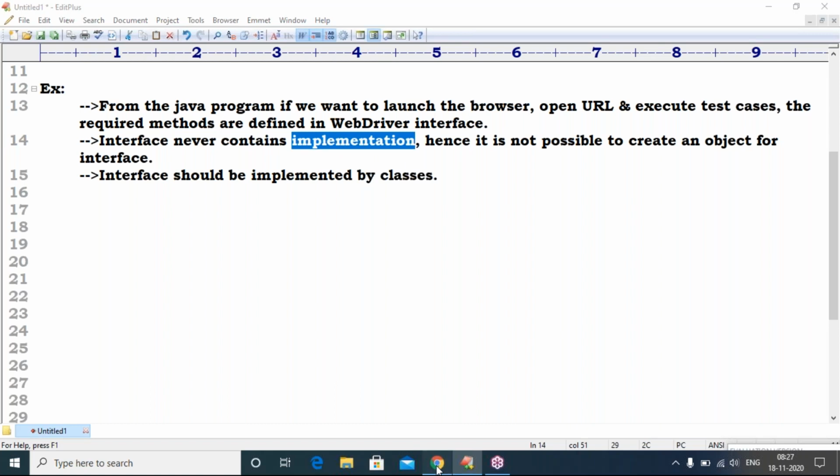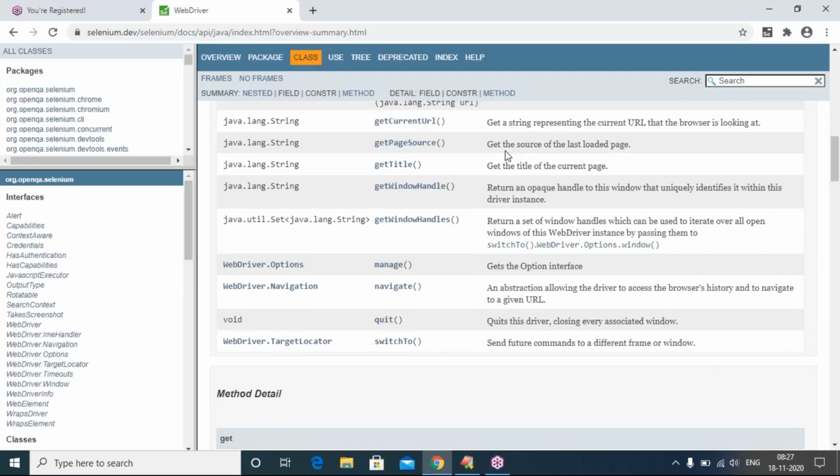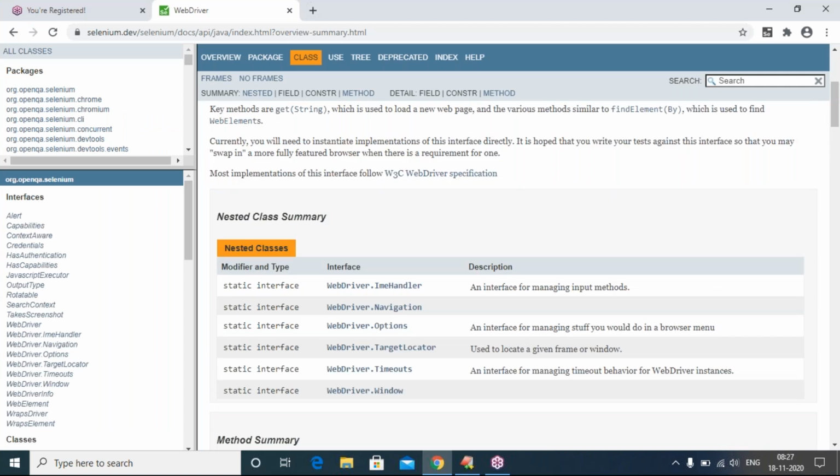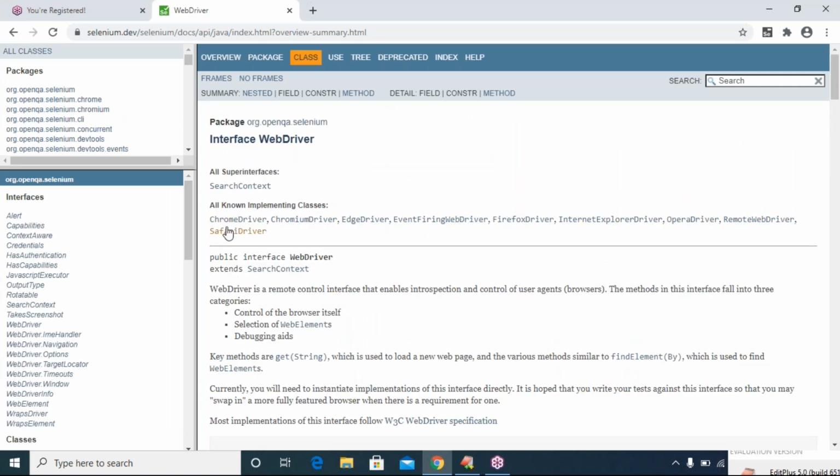See here, in the documentation you can see the classes that implement the interface. All known implementing classes: ChromeDriver, FirefoxDriver, InternetExplorerDriver, OperaDriver, RemoteWebDriver. So these are all the classes that implement those methods. Based on their requirement, they can implement. WebDriver provides only the interface, available in the package org.openqa.selenium. So based on the requirement, they can implement it.